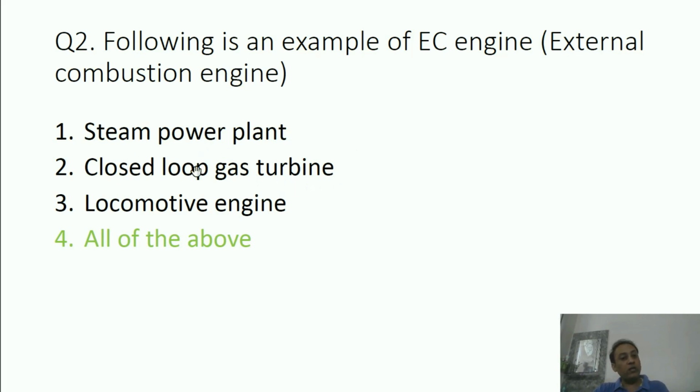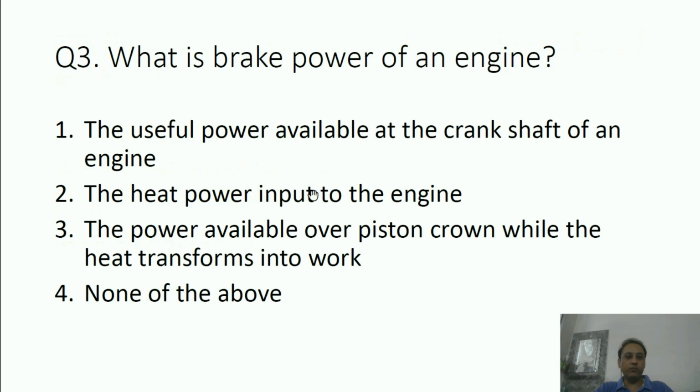Closed loop is the one in which the combustion doesn't take place inside the gas turbine system. The heat is developed outside and then supplied to the gas turbine. Locomotive engine is one used in old train engines, in which with the help of coal, steam is developed and then with the help of that steam the wheel is made to run. All these types of engines are examples of external combustion engines, because heat is developed outside and then supplied to the working fluid.